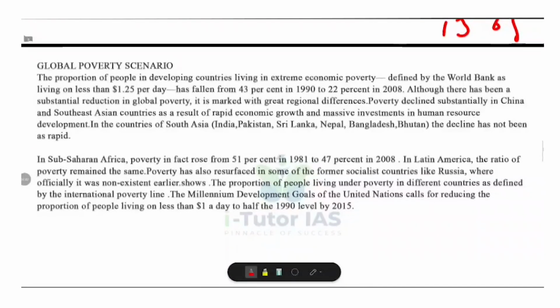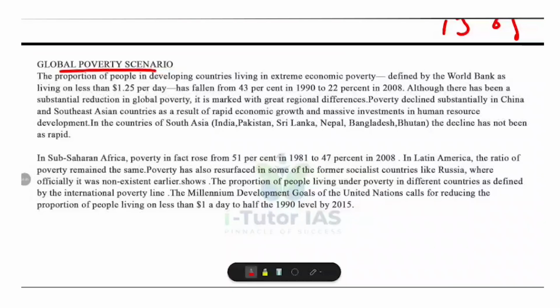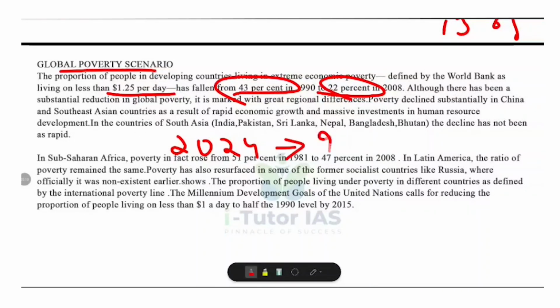Now, the global poverty scenario. Globally, the proportion of people living in extreme poverty, defined by the World Bank as living on less than $1.25 per day, has fallen from 43% in 1990 to 22% in 2008. As of 2024 data, the global extreme poverty rate is around 9%, now measured as living on less than $2.15 per day. However, this reduction is uneven across regions.